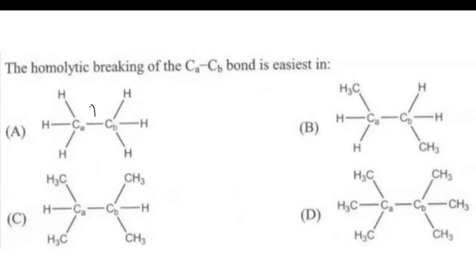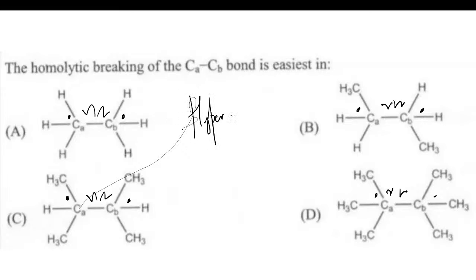Now when I form radicals over here, what's going to happen? We have to see the stability of radicals. We have a radical over here, over here, and over here. So which electronic effect is going to explain the stability of the radical? That is hyperconjugation.